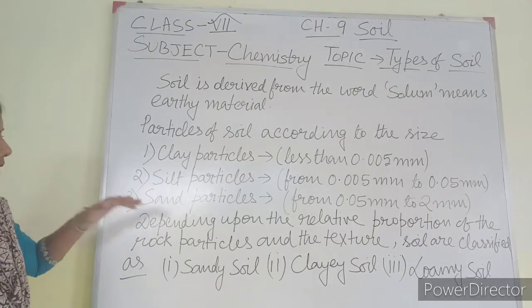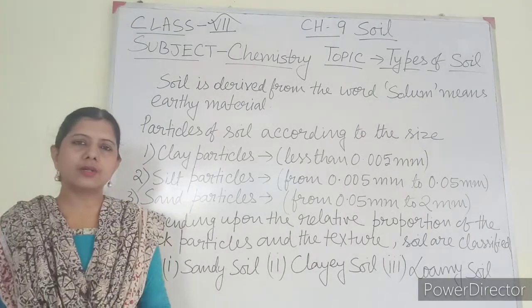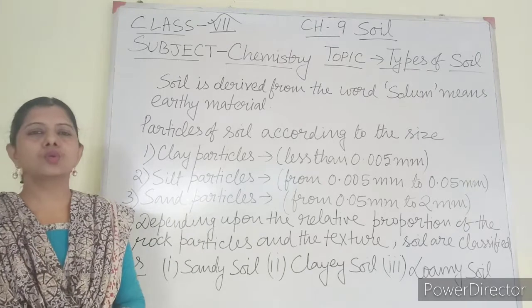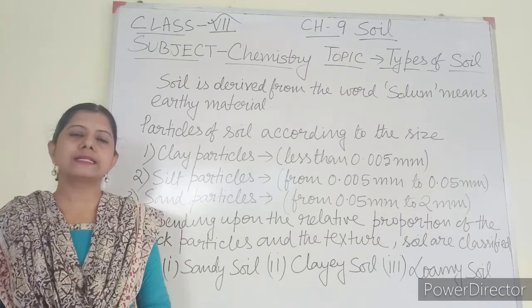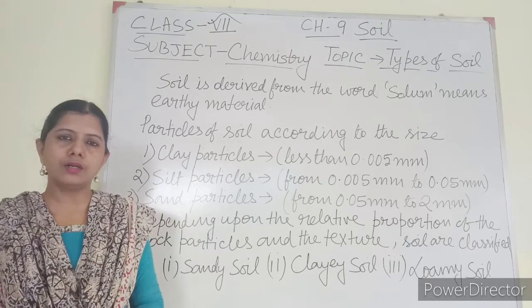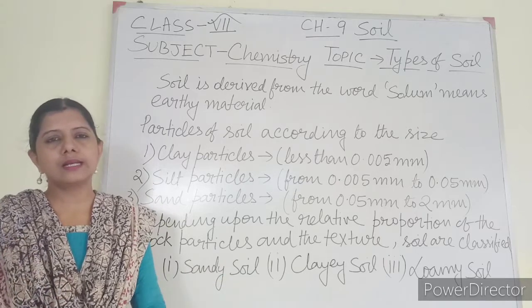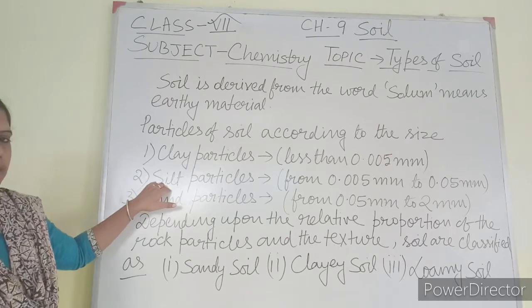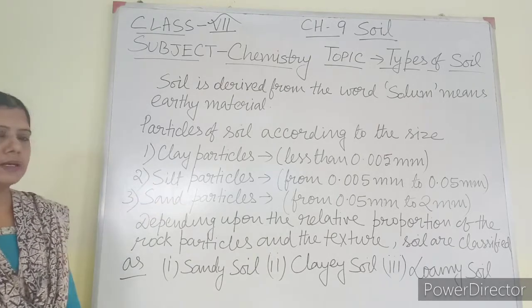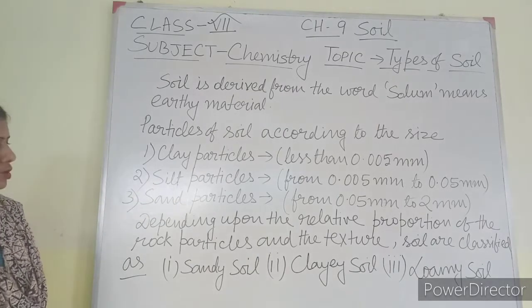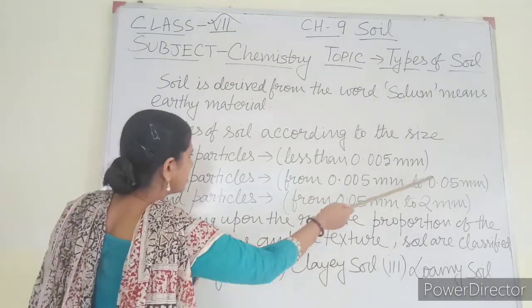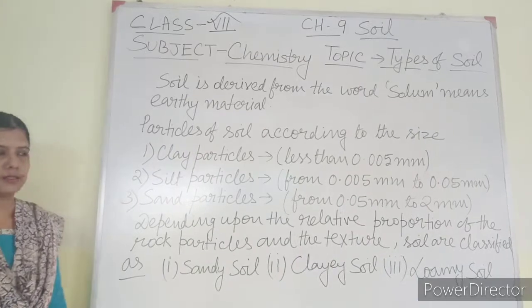That means it allows some water to percolate, and it can hold some amount of water also. This is good for growing crops because it can retain some amount of water, and extra water is allowed to pass through. So this is the best particle of the soil in terms of agriculture.